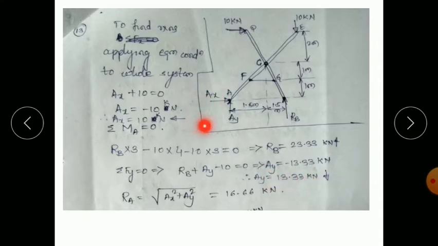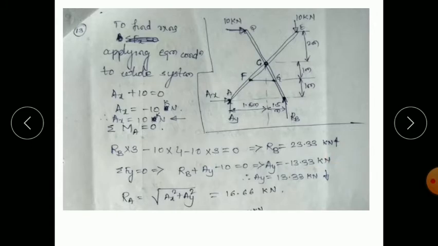So at point A there are two forces, the Ax and Ay. These are called the reaction components. So the resultant reaction Ra is equal to square root of Ax square plus Ay square. So it is 16.66 kilonewton. Means what are the reactions here? At point A it is 16.66 kilonewton and at point B it is 23.33 kilonewton.